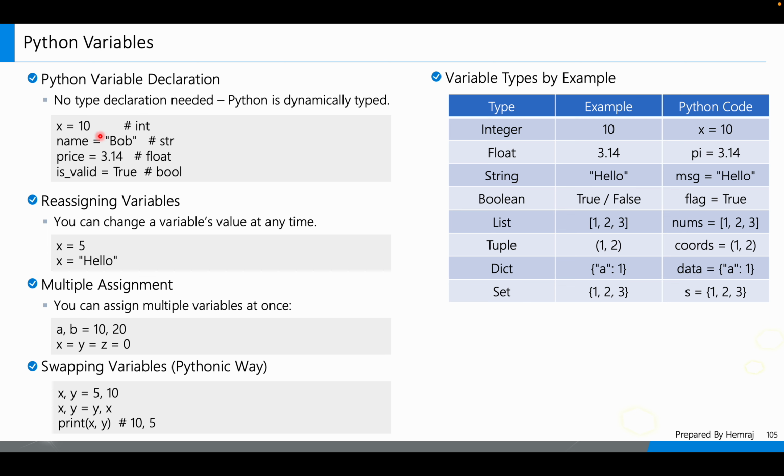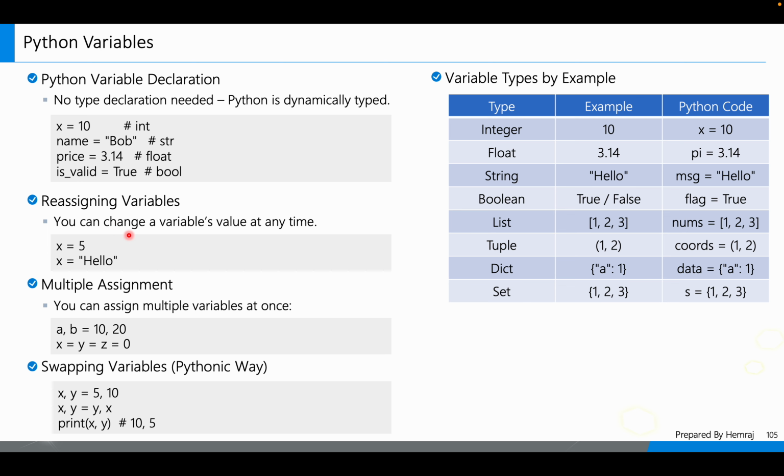Whenever we are writing our Python code, suppose that we assign x is equal to 10 to define a variable. So there is no need to write that it is an integer or something like that. No need to define the type of the variables. The reason is that this is done internally by the interpreter, not by the programmer. So no need to focus on the types of the variables, only on the variables.